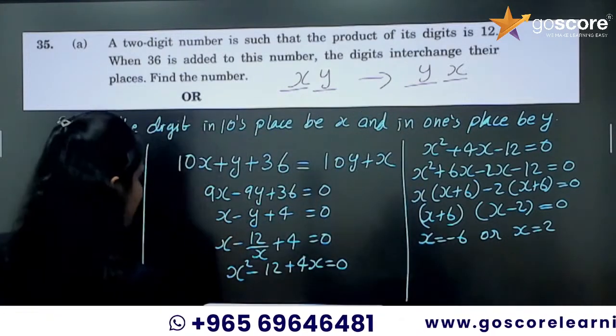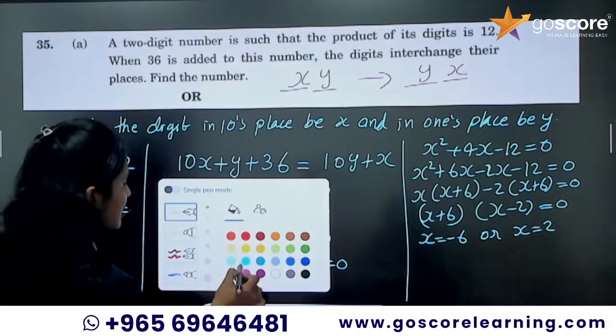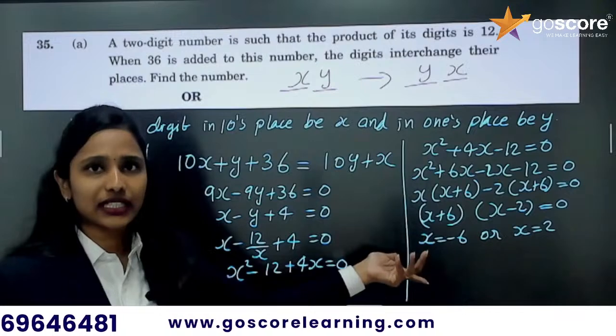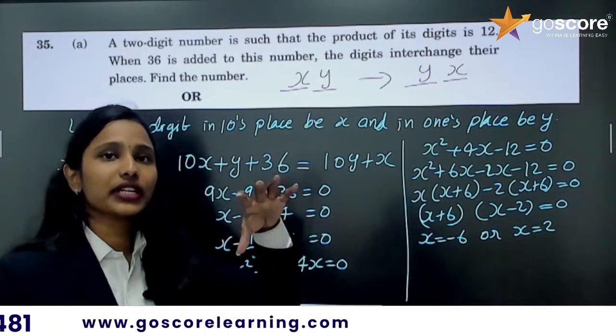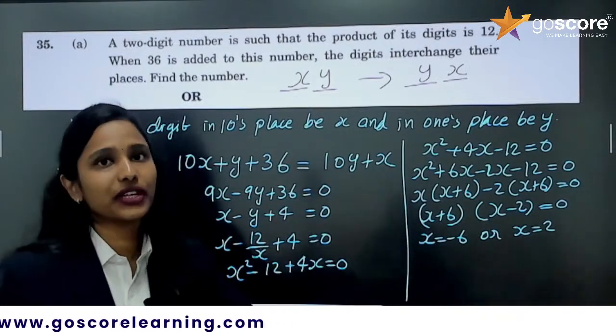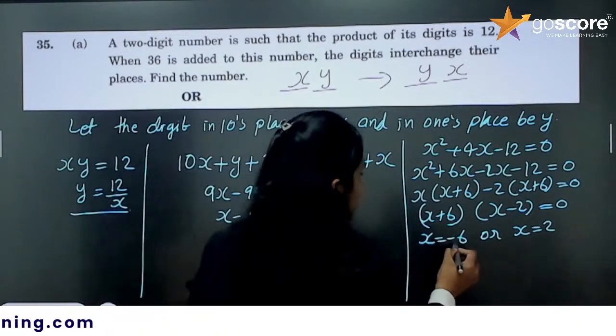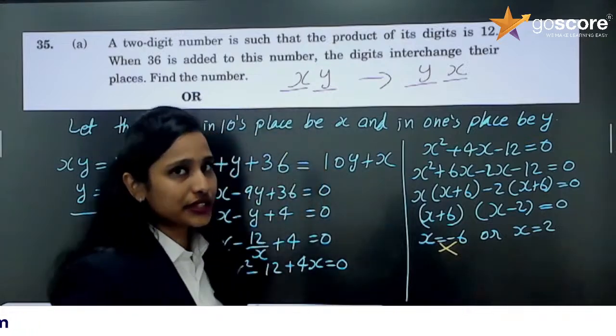So we need to find a 2-digit number. That means x and y are the digits. Can we take a digit as negative? We can take a negative for a number, the value of a number, but we can't take it for a digit. Okay. So this x equal to minus 6 is rejected.